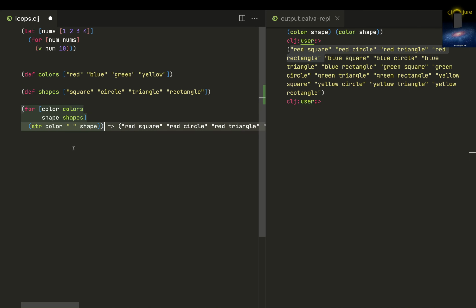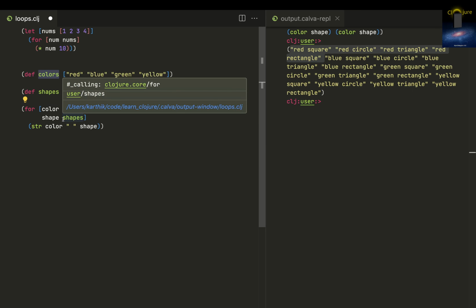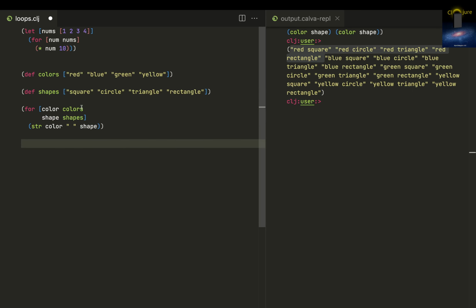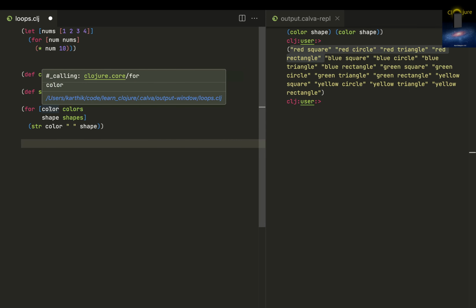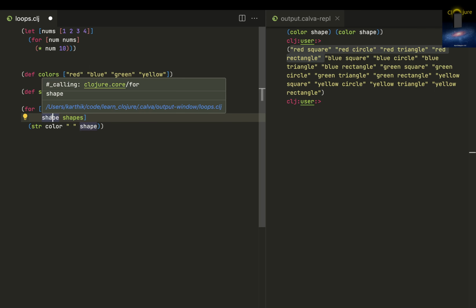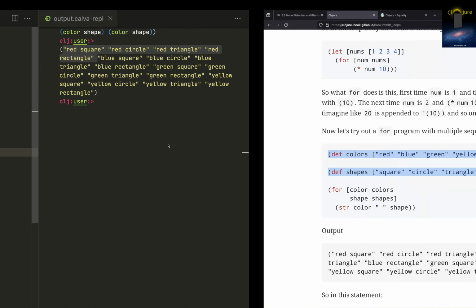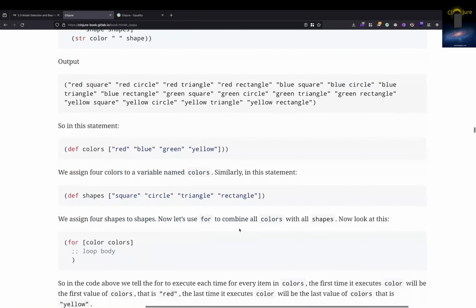Okay, so that's how you get it. That's what I said: every odd thing, that is the first thing and the third thing, should be a variable that collects each and every value in this even thing. So each and every value of colors will get loaded into color. Each and every value of shapes will get loaded into shape. It will loop, combine everything, and give it to you. Right? So that's how it works.